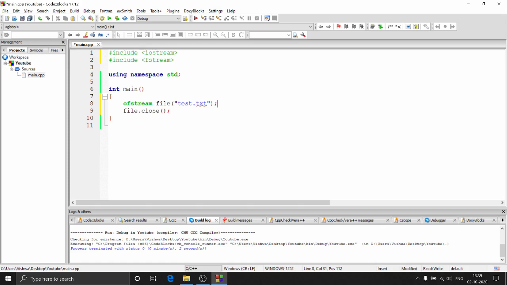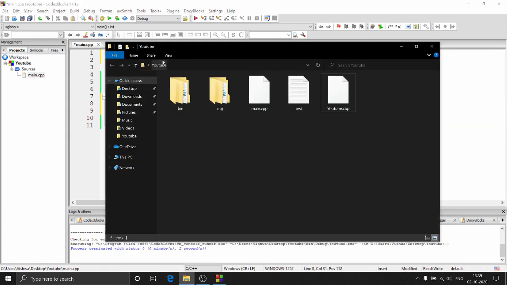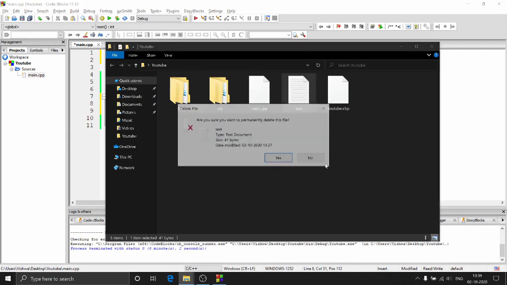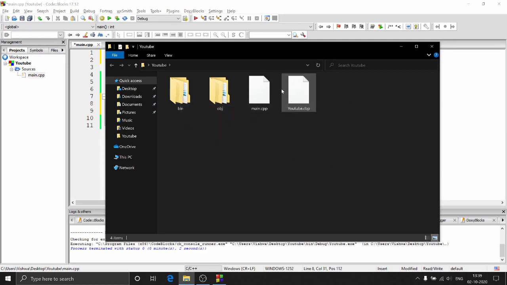So if this file exists, where does this file go? It just goes in the same directory as this main file. So I have this project saved on my desktop. If I go to my desktop and open that project, it's YouTube. Here you can see main.cpp, and well, I had created this file before, so let me just remove that. So here you have main.cpp, right? This is the directory where the file is going to come.